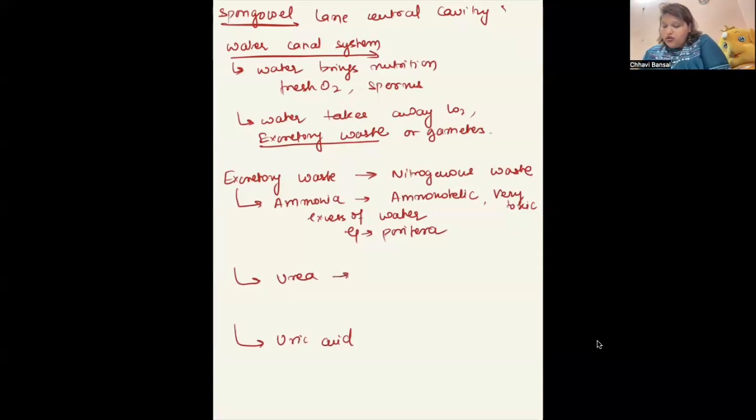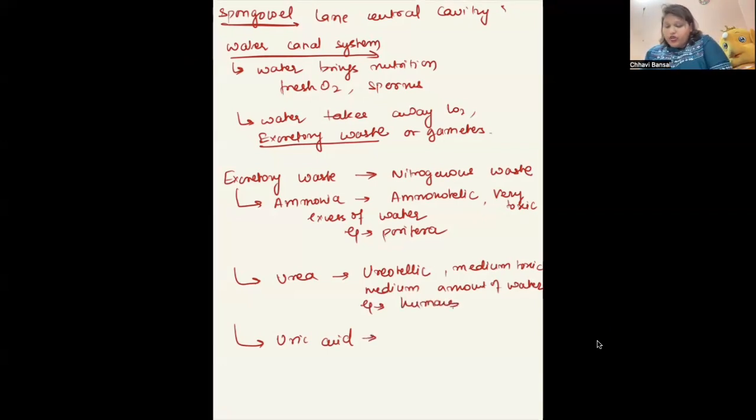Urea. The organisms that excrete urea as the waste product are called ureotelic. It is medium toxic. It requires water, but it does not require excess water. So organisms that have ready access to water, for example organisms near the seashore, or humans who can move and get their water, whatever amount. So those are ureotelic organisms, medium amount of water. Example, humans.